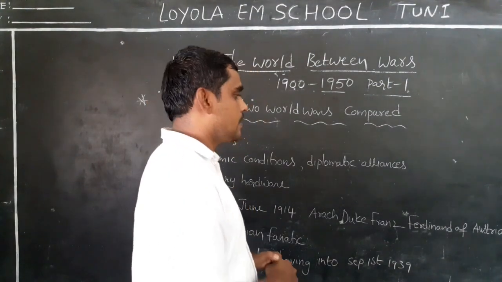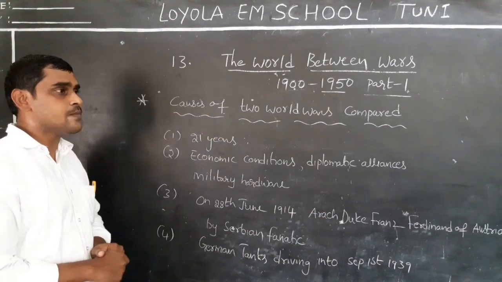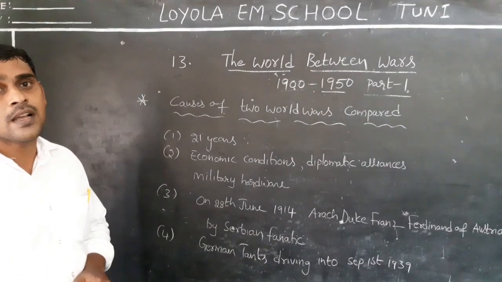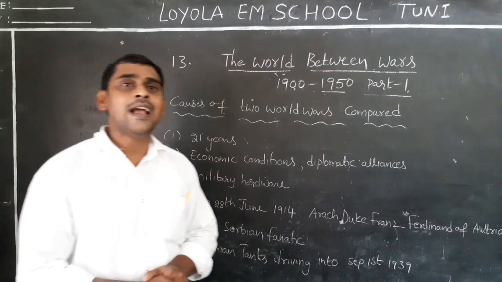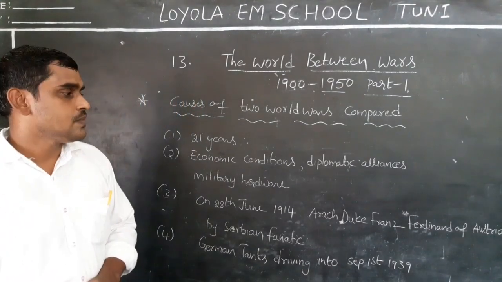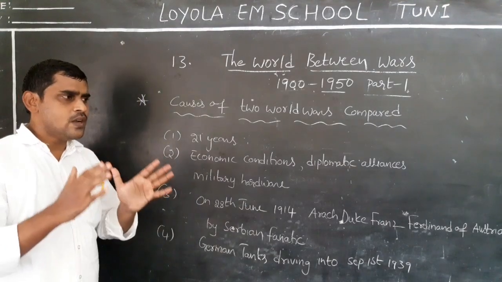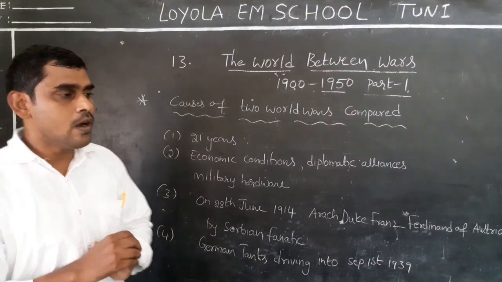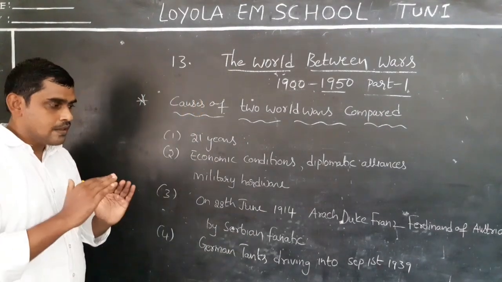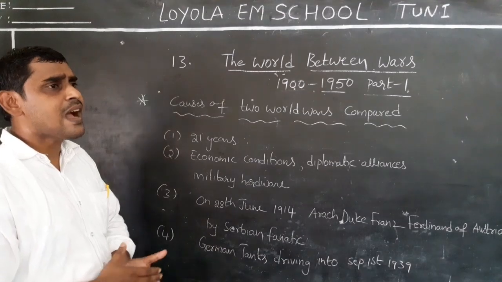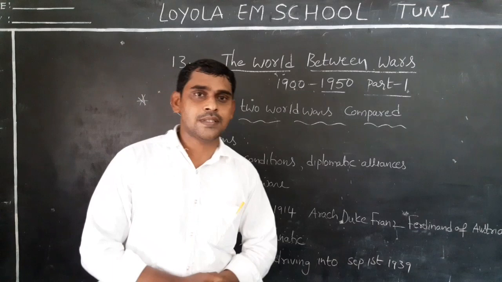About this murder, Serbia later did not give any explanation to Austria. Then Austria declared war on Serbia. Serbia is already one of the members of the Allies powers.